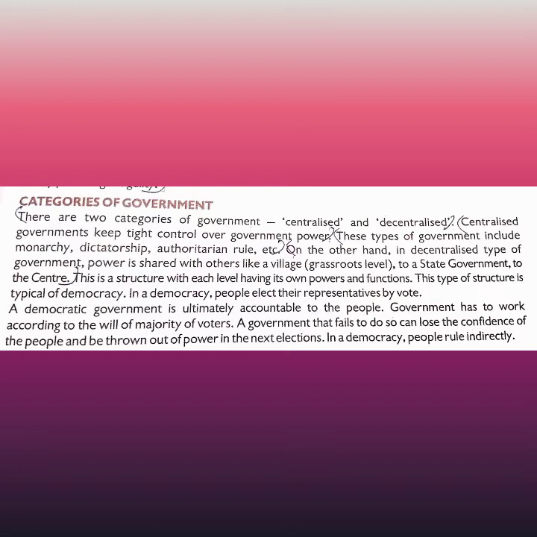Here, the people can choose their own government. It is not that people have to think of family heredity, like in a monarchy, where if the king's son becomes king, then again his son or the king's daughter will become king. It is not like that. In a democratic form of government, the people select their own leaders.